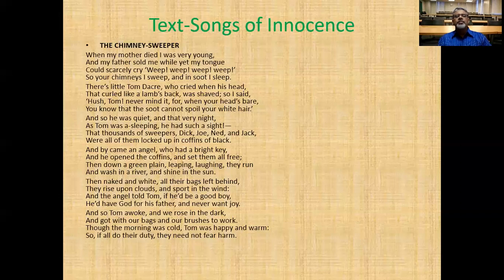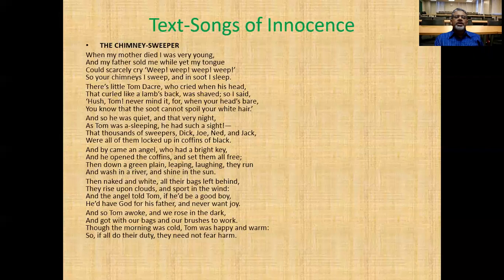And by came an angel who had a bright key. In the Songs of Innocence, we will always get some hope. An angel comes to rescue them from the predicament. Then down a green plain, leaping, laughing, they ran and washed in a river and shone in the sun. This all happens in their dream, and this is what should actually happen to children. They will be free like birds, and they will run and play in the field without any obstacle.